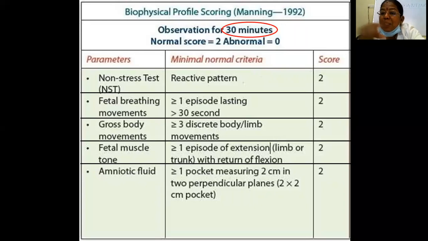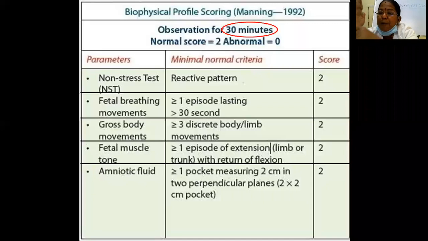So if we do the amniotic fluid index, what is the index? We divide the maternal abdomen into 4 quadrants by a longitudinal line at the linea nigra and a transverse line at the umbilicus, and go through each quadrant, clockwise or anticlockwise, but we should be methodical. Our probe should be perpendicular to the floor.